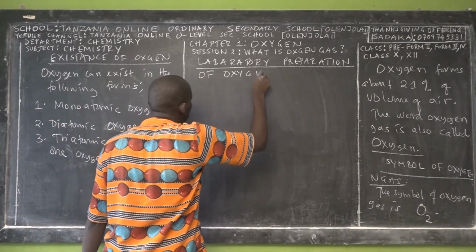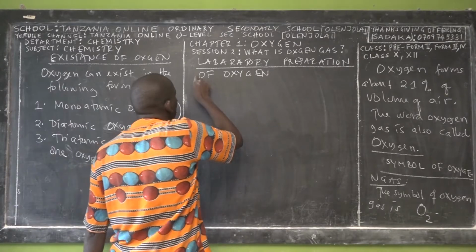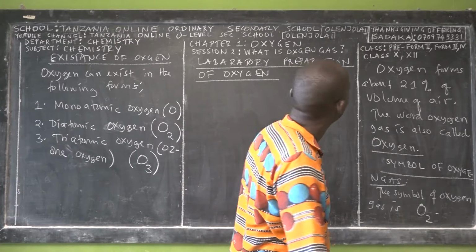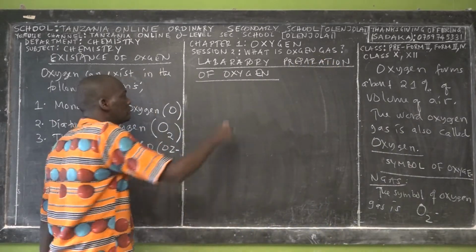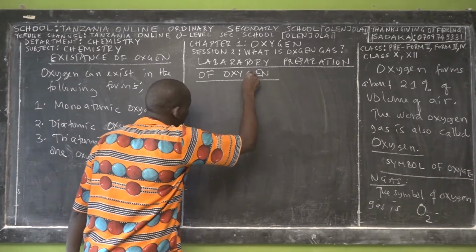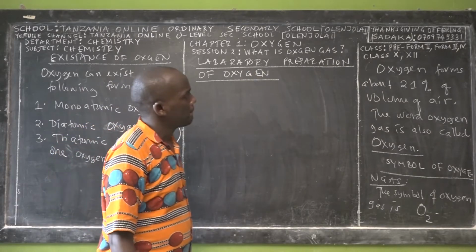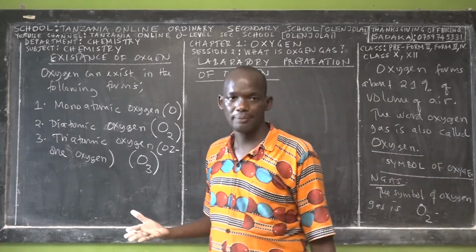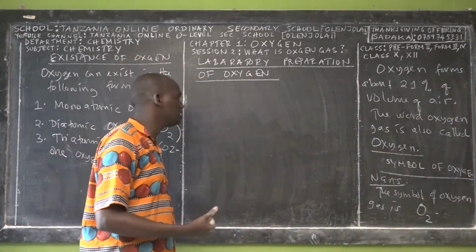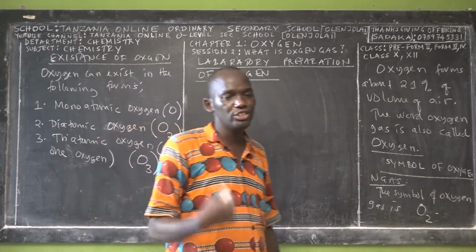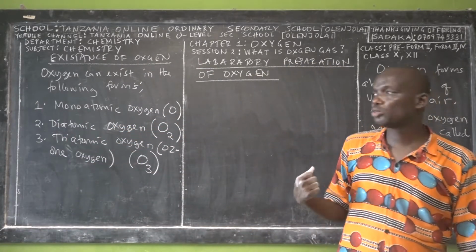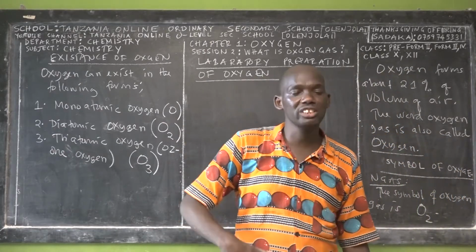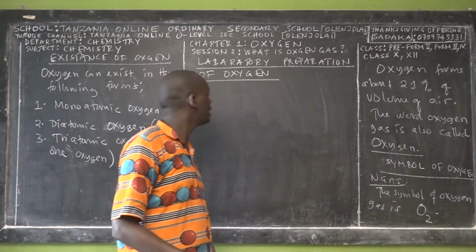Remember that in most cases, we use the word oxygen rather than oxygen gas. Let me translate this in Swahili to help those who didn't catch up in English. Kuna tofauti ya oxygen atom na oxygen gas. Sawa? Lakini tunapozungumzia oxygen tunamaanisha oxygen gas kwa sababu ndio ambayo tunakuwa tunahitaji. Tukitaka kuzungumzia oxygen element kama atom ambayo ni hii monatomic, tutasema oxygen element. Tukisema oxygen element maana tunazungumzia nini?